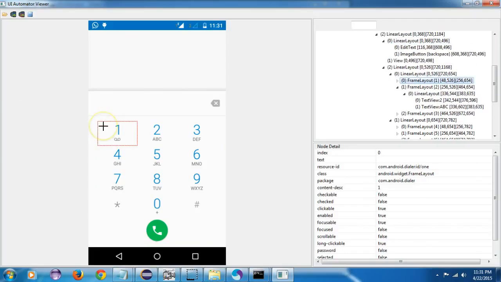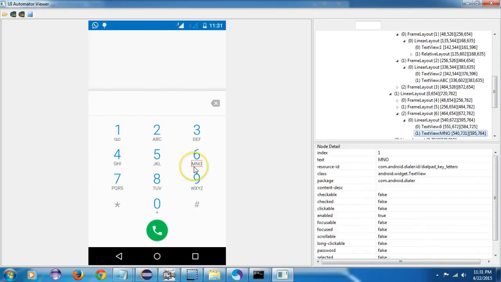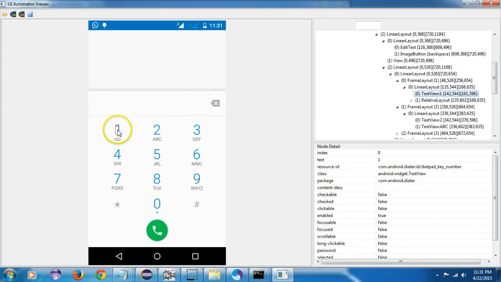After this, my main necessity is that I want to dial a number. If I want to dial 111, that is the customer care number, let's find the element for this.